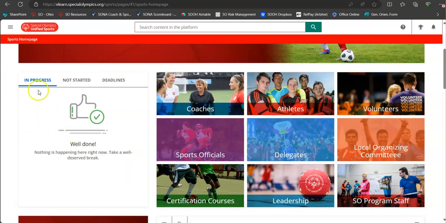tracker right on the side here. This will show us the courses that we are currently in progress of taking, ones that maybe we're enrolled with, but we haven't started yet, and any deadlines that might be set up in here.